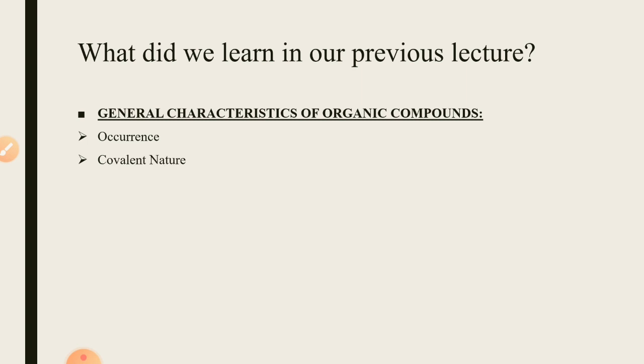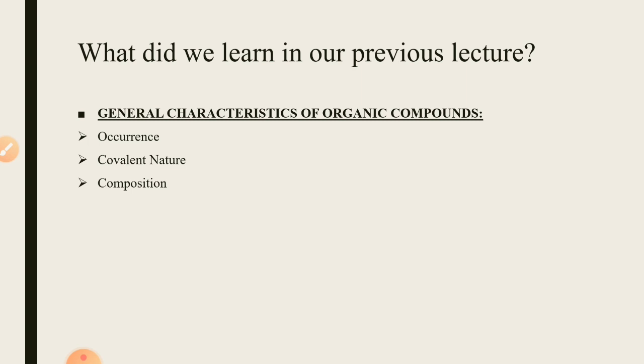Second, we read about the covalent nature of the organic compounds, that in all the organic compounds, atoms form a bond with each other by sharing the pair of electrons. So, since they are sharing the pair of electron, this means that they have covalent bond in between them. So, therefore, all the organic compounds are covalent in nature.